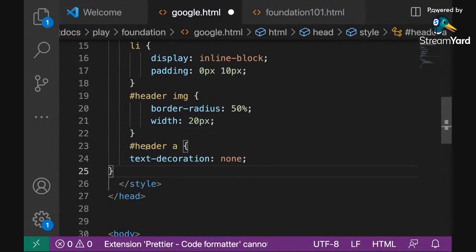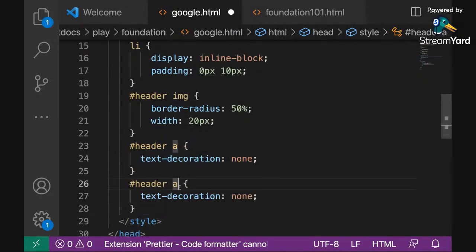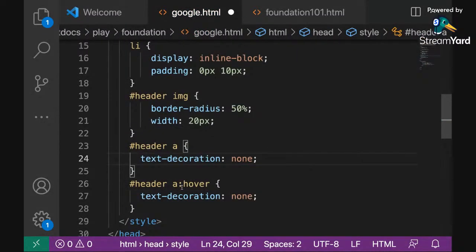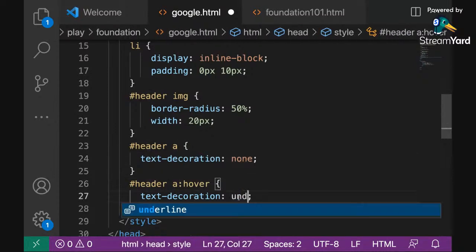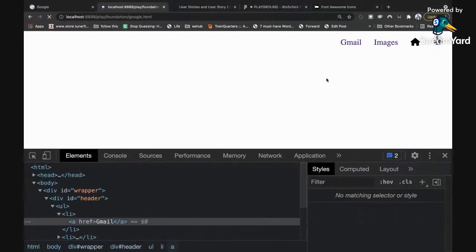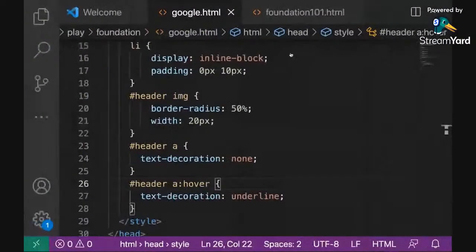Then the next thing we want to do is that we want the underline to now be applied when you mouse over. So I'm going to copy this same code, paste it again, and then I'll introduce something we call a pseudo style, right? So when I put a colon here and I do hover, what I'm saying is that when I mouse over the A, it should introduce the underline, right? So let's see that I've saved that. I'm going to refresh. So that means by default, it will not be there. But when I mouse over, you can see that. Beautiful. That's how you achieve that hover effect. It's a pseudo class, right? And it's called colon hover.